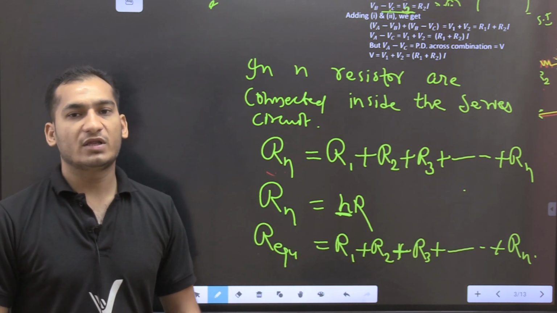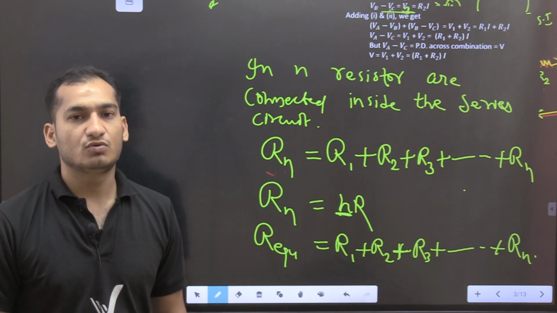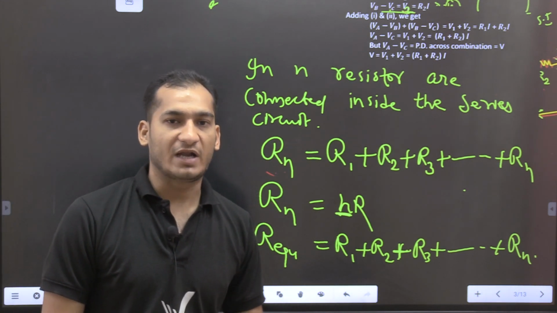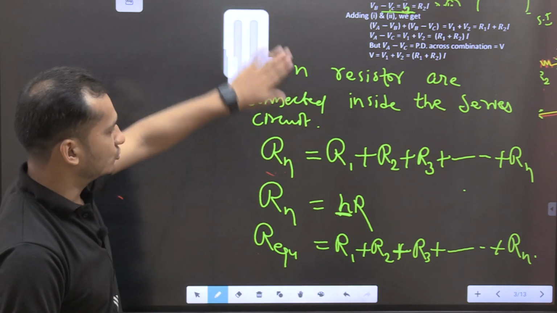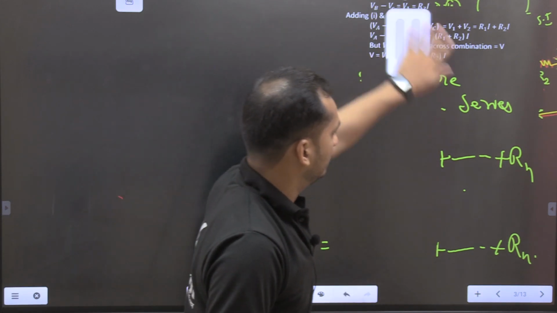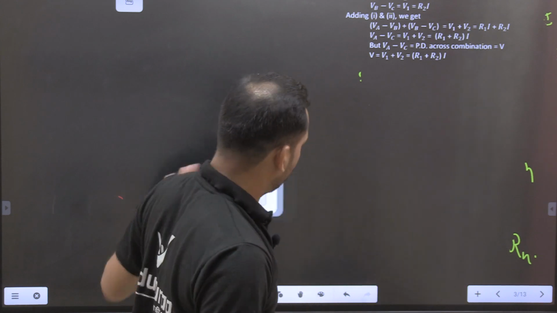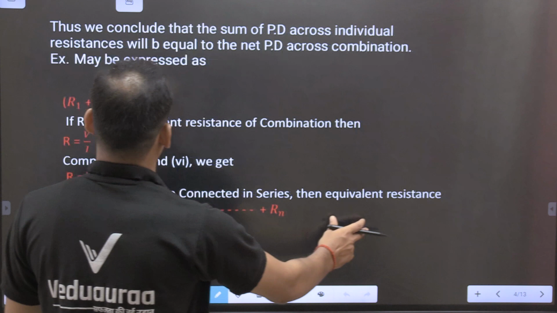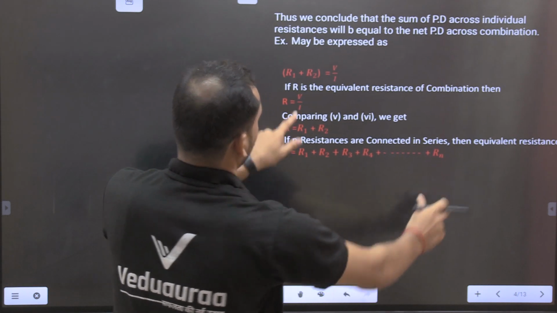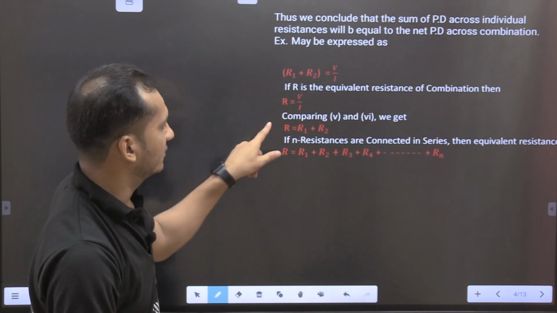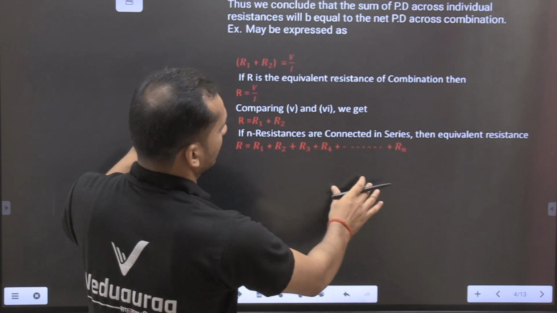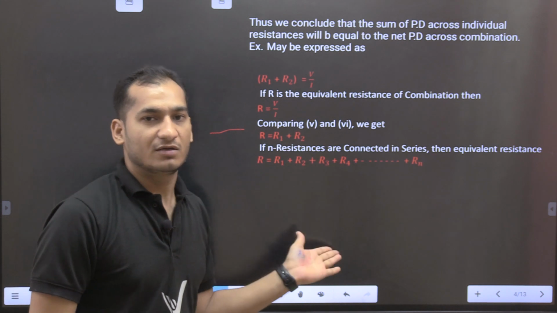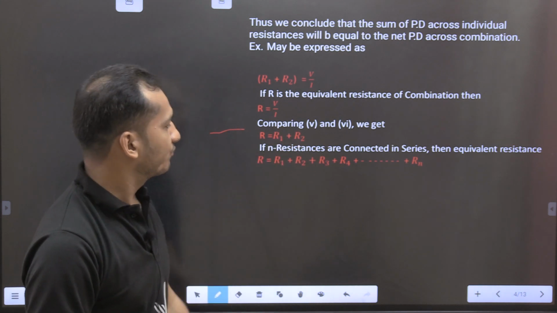If there are 2 resistors, then R1 plus R2. If there are 3 resistors, then R1 plus R2 plus R3. Likewise, we can solve all those questions. So I think you understand the series combination. This is the concept I have explained, and this is our written document. With the help of this PPT, you can see the whole process.